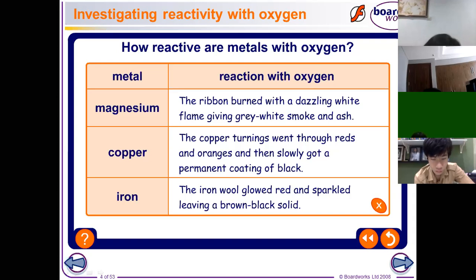If the metal is reacted to oxygen, what reaction is that? Vivian? What is the name of the reaction when metal is reacted to oxygen?